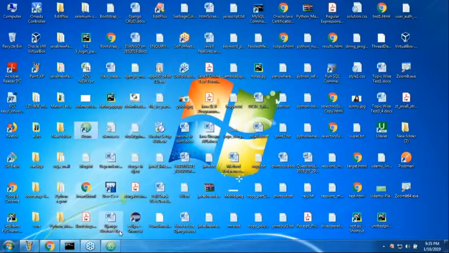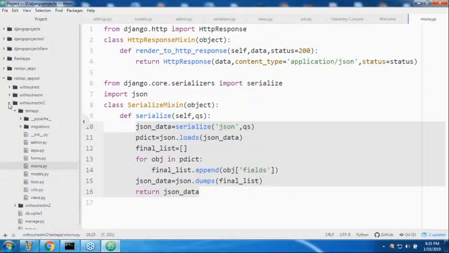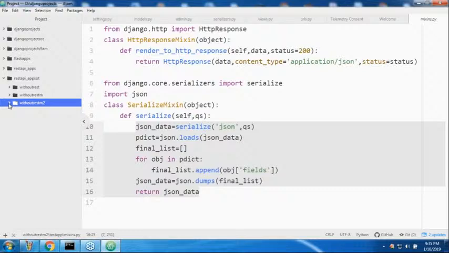Let me go to the REST apps folder. Do you know django-admin startproject? Let me take the project with the name restc1.